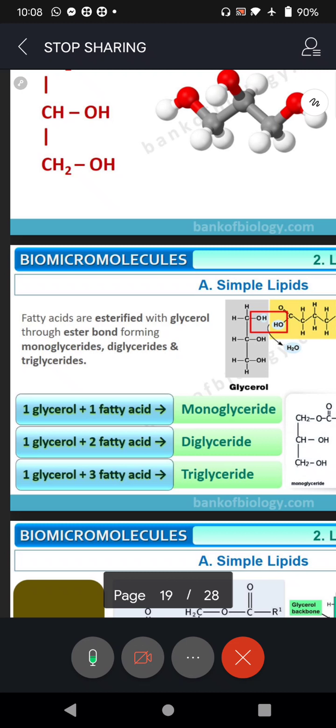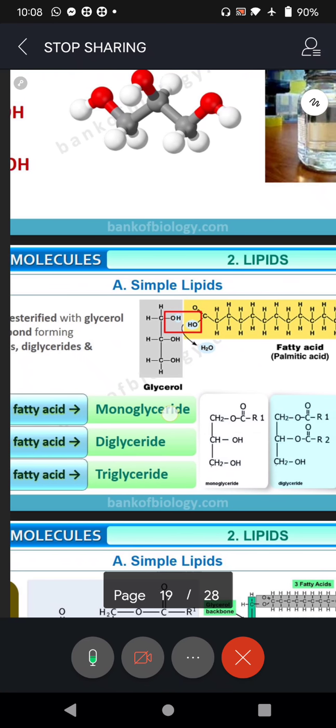So what is mono? As the name says, mono means one. 1 glycerol plus 1 fatty acid, that is monoglyceride. Di, as the name suggests, 1 glycerol plus 2 fatty acids. And triglyceride, 1 glycerol plus tri means 3 fatty acids.